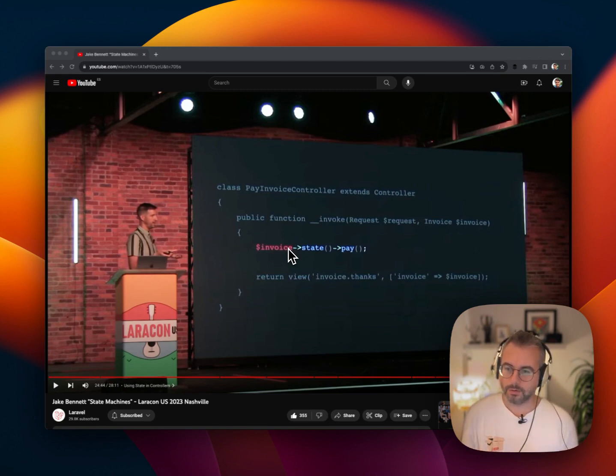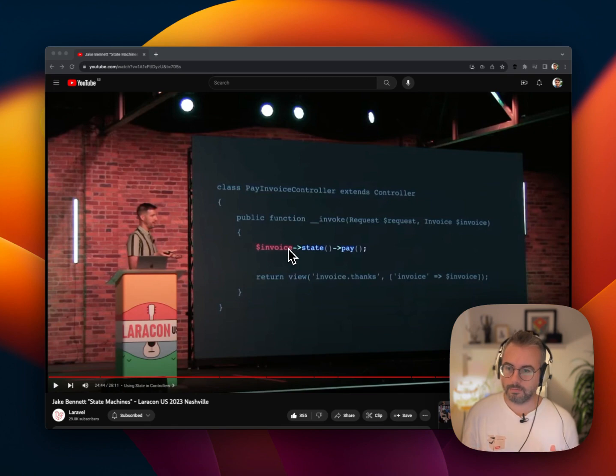And that's what he's just described when we get to this point. He's basically shown that this single controller and this single state transition, the pay method, can be used to describe what should happen when we need to pay this invoice, regardless of what state it's in.